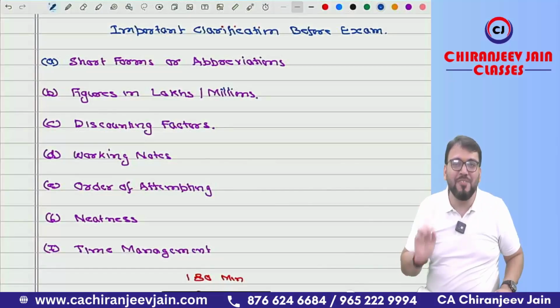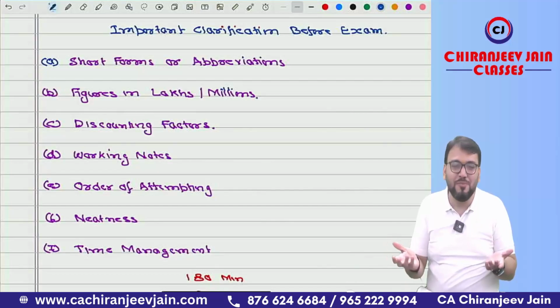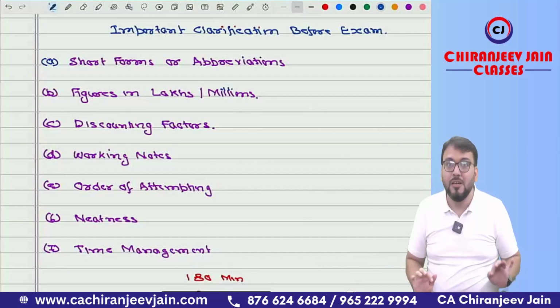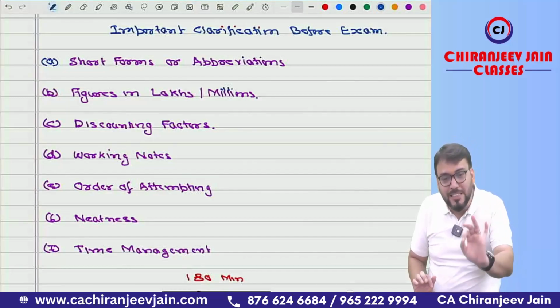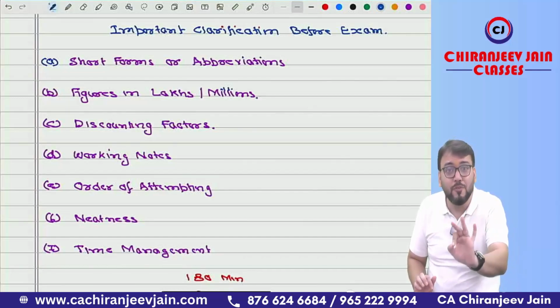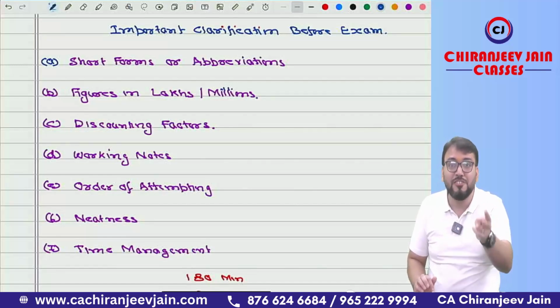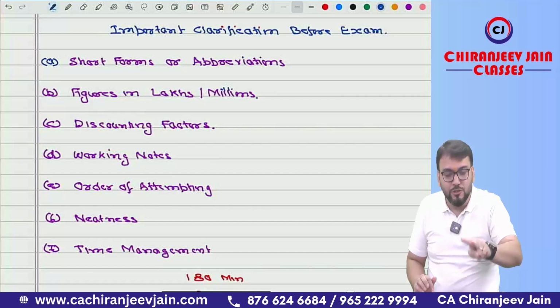Point number 3, discounting factor. Very important, because discounting factor will normally be used in all questions of FR. Now, if the discounting factor is given in the question, अगर discounting factor आपको दिया हुआ है, जो भी दिया हुआ है, जैसा भी दिया हुआ है, उसको वैसे यूज करो. If discounting factor is given to 2 decimals, use 2 decimals.